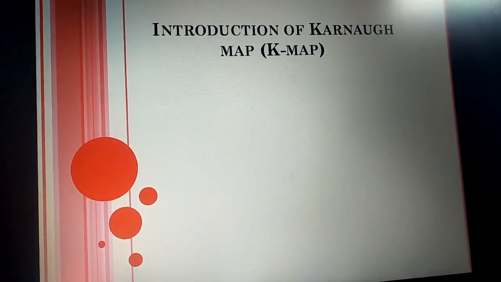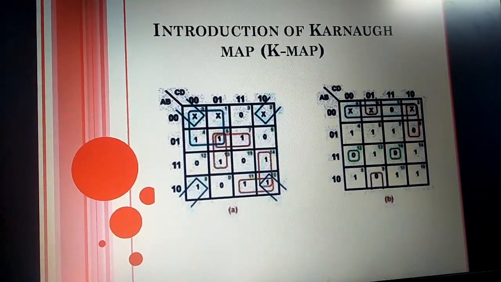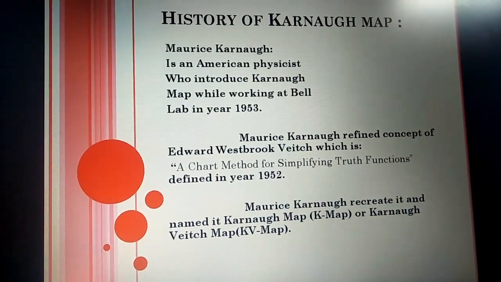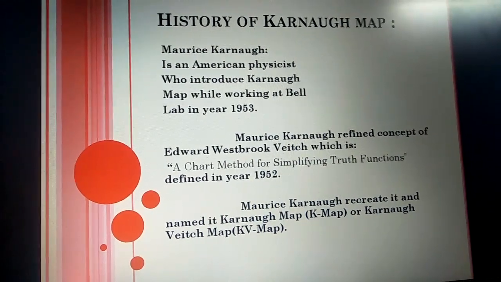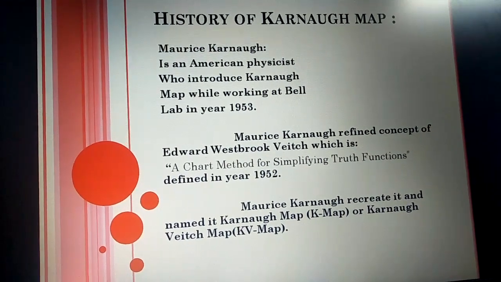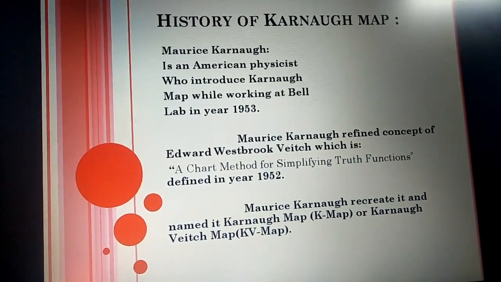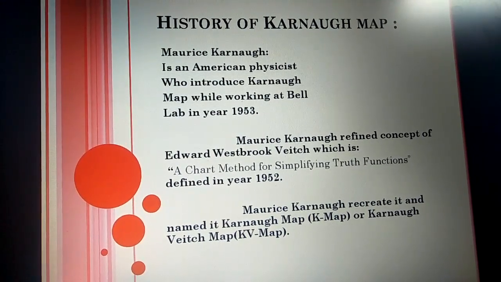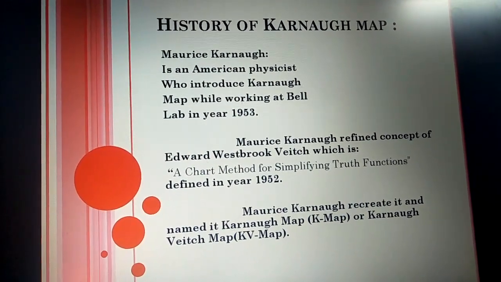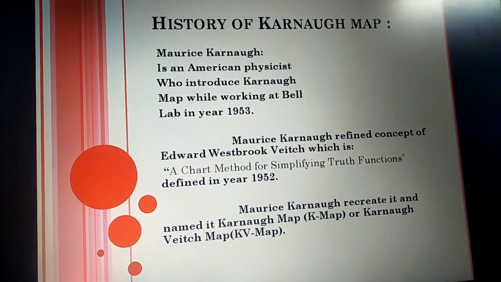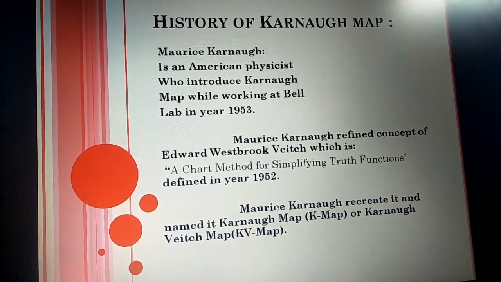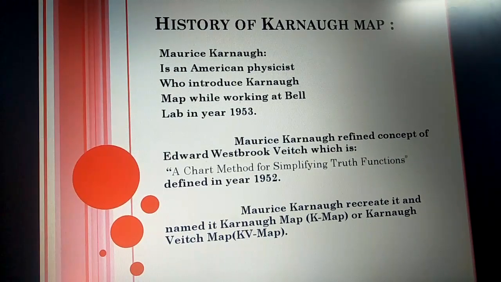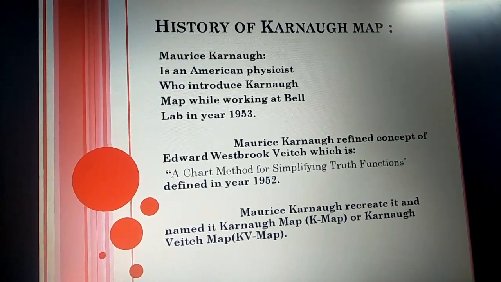Firstly, I want to tell you how it looks. See, in this way, Karnaugh map is presented. The next thing I want to tell you about is the history of Karnaugh map. Maurice Karnaugh is a scientist who developed it, and the name of Karnaugh map is because of Maurice Karnaugh only. Maurice Karnaugh is an American physicist who introduced Karnaugh map while working at Bell Labs in 1953.